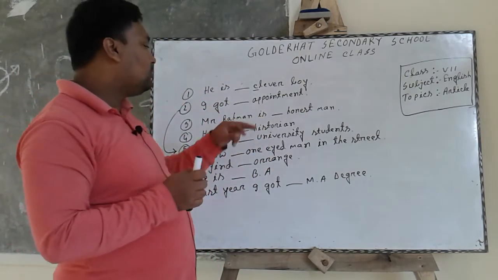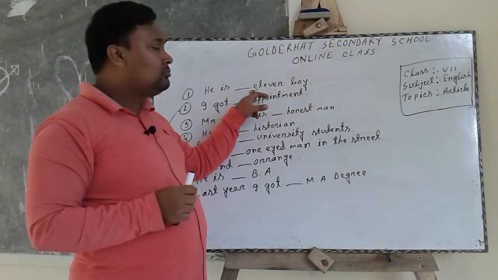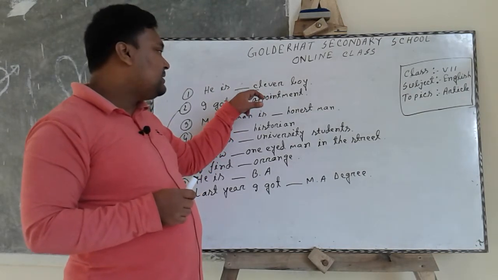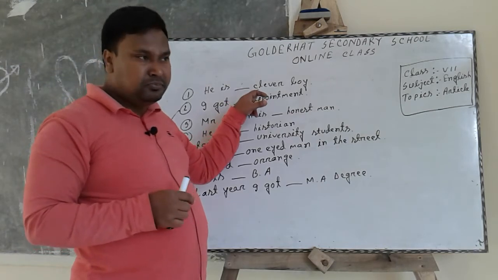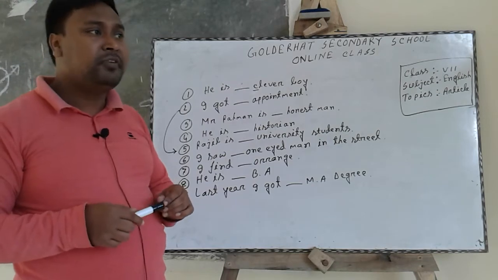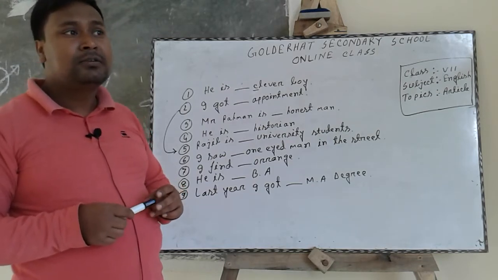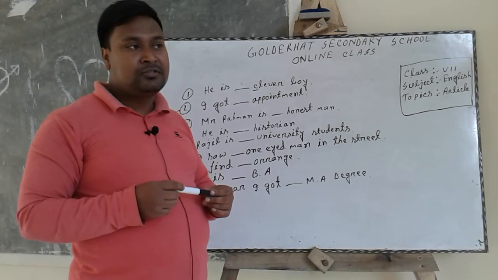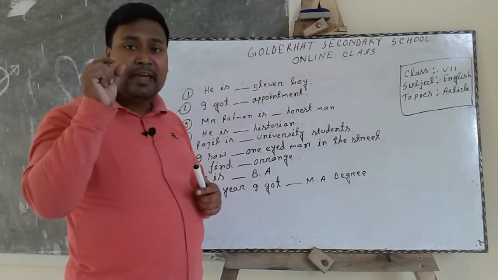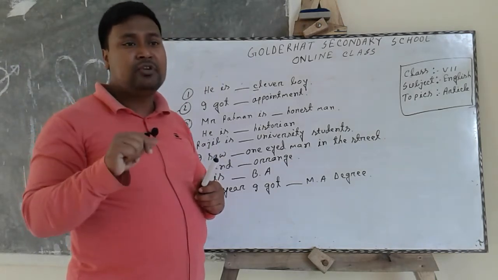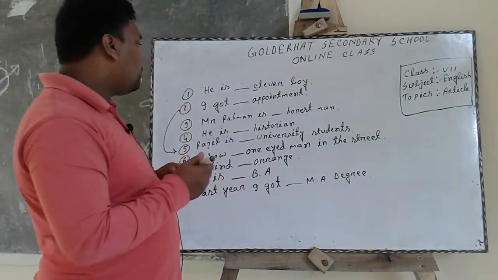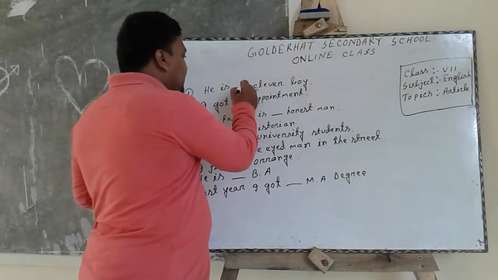The first letter of the word clever is C, and C is consonant. So, if the word of a sentence starts with a consonant, we have to use a before that word. So, he is a clever boy.